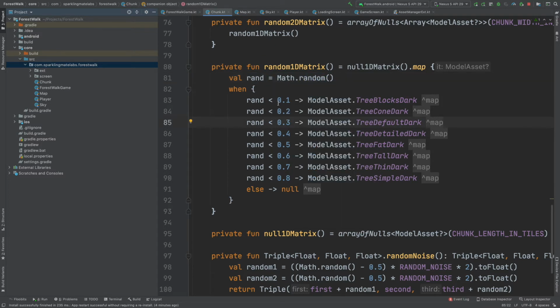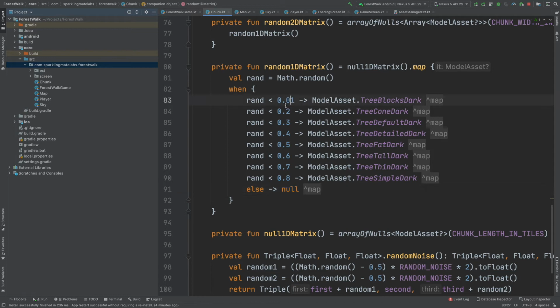And if the random number is less than 0.1, I generate this. If this condition is true, I generate the other and the other and the other. So this is how I generate trees. And also I have a null here. If this is true, then I generate nothing, empty.